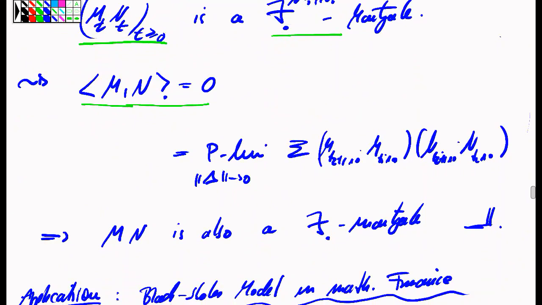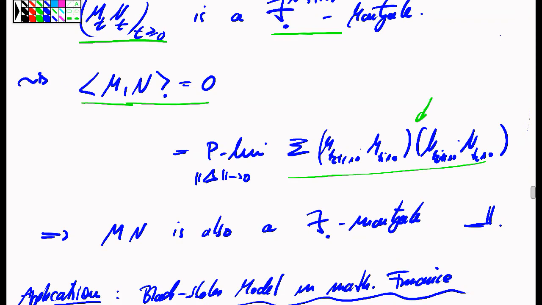But on the other hand, the compensator is obtained without making any reference to any kind of filtration, as the locally uniform limit in probability of the squares of increments of this M process, or in the bilinear case, of the products of the relative increments.